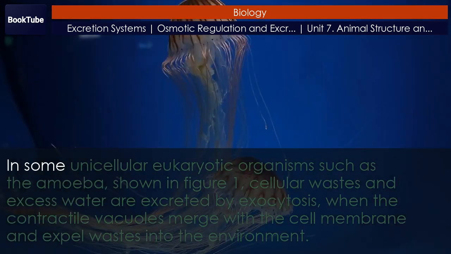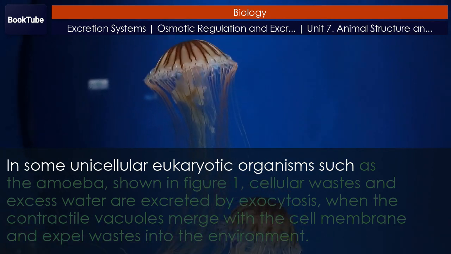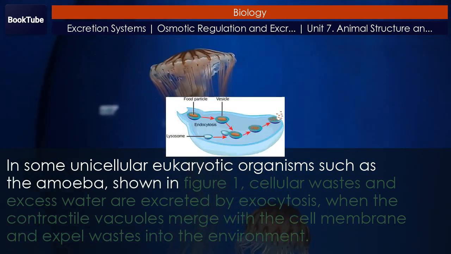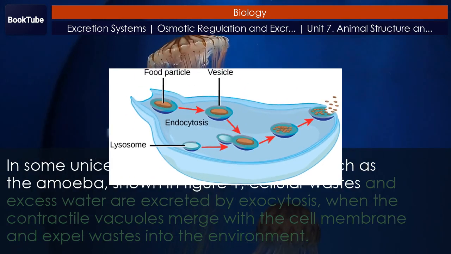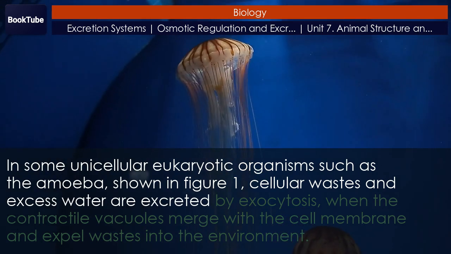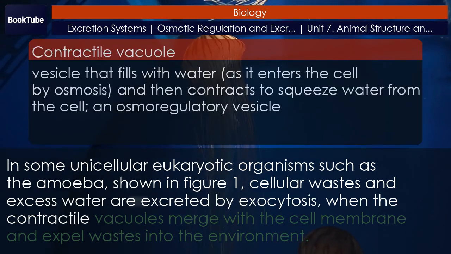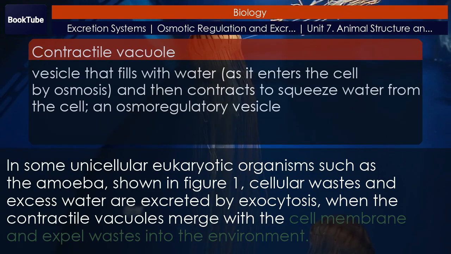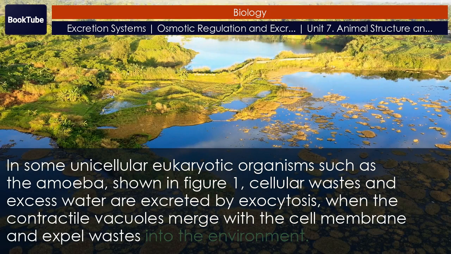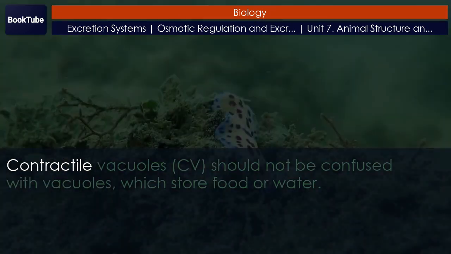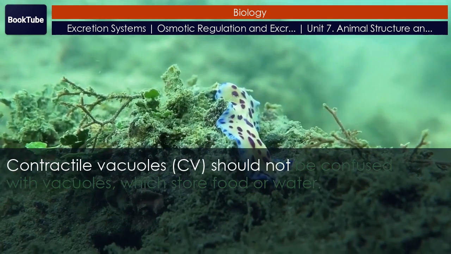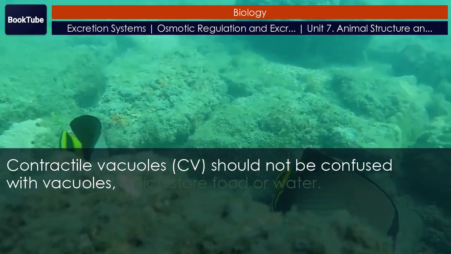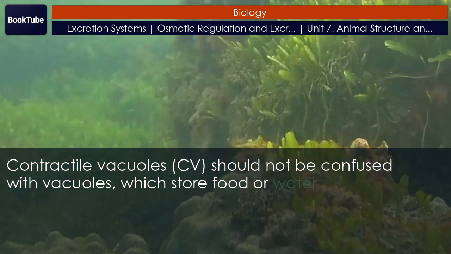In some unicellular eukaryotic organisms such as the amoeba, shown in Figure 1, cellular wastes and excess water are excreted by exocytosis, when the contractile vacuoles merge with the cell membrane and expel wastes into the environment. Contractile vacuoles, CV, should not be confused with vacuoles, which store food or water.